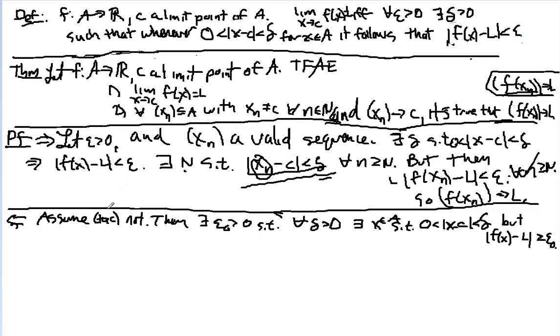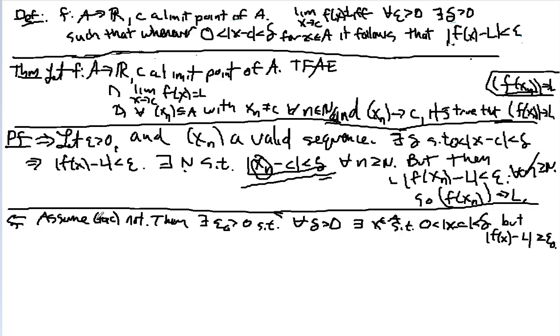But I'm going to do that by supposing, towards a contradiction, not. What that means is that the limit of f as x approaches c is not L, which means there exists an epsilon naught instead of for all epsilon naught. There exists one such that no matter what delta you pick, there will be some x in the domain such that |x minus c| is less than delta, but |f(x) minus L| is bigger than or equal to epsilon naught. Normally you want it less than epsilon, but here we have it bigger than or equal to epsilon because I'm supposing that it doesn't have a limit.